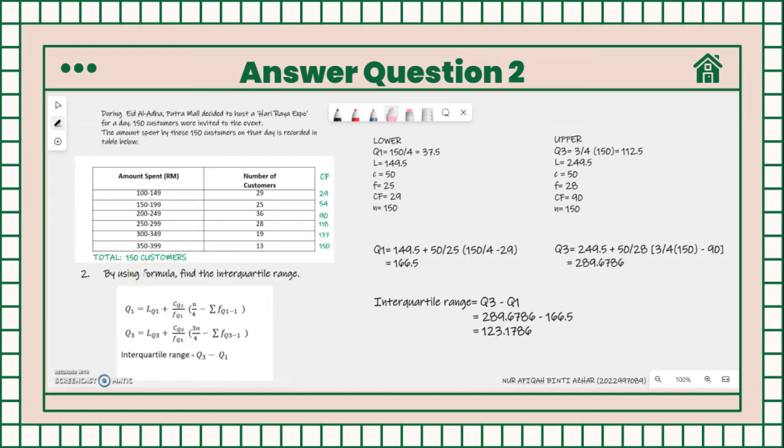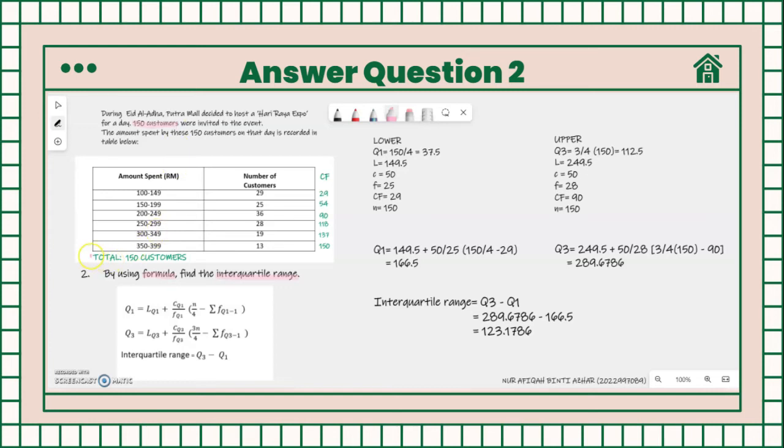Question 2. By using formula, find the interquartile range. So we need to read the situation before. During Eid Adha, Putra Mall decided to host a Hari Raya Expo for a day. 150 customers were invited to the event. The amount spent by these 150 customers on that day is recorded in the table below.